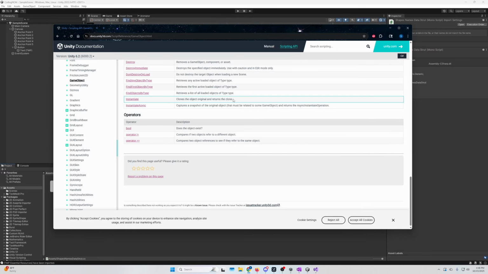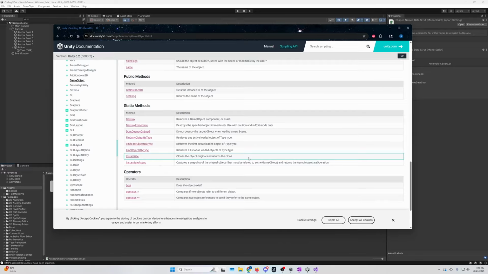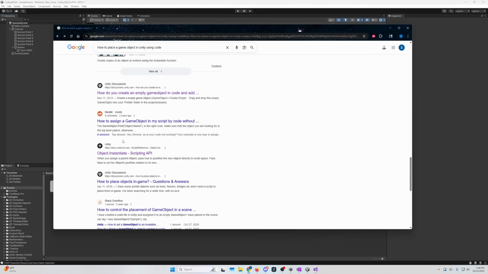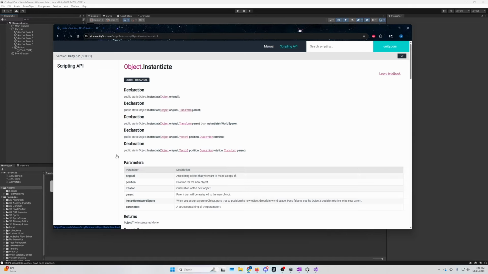We can see it here, but I would suspect that a normal or a novice programmer, which this is aimed at, would not be able to pick this out of the rubble, especially when it just says clone the original object and return the code. So we're going to scroll down here. We see Unity docs. That's always a good sign. Object.Instantiate. Like I've been saying, this is what we really want.